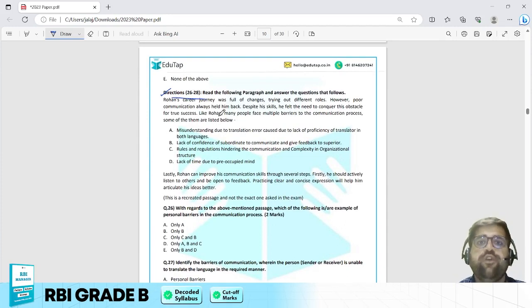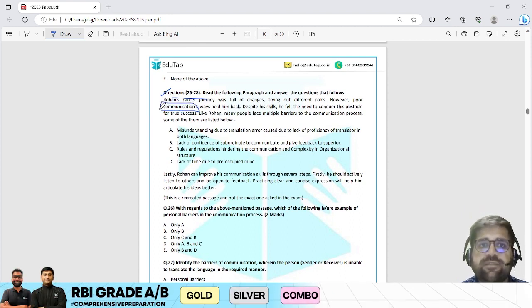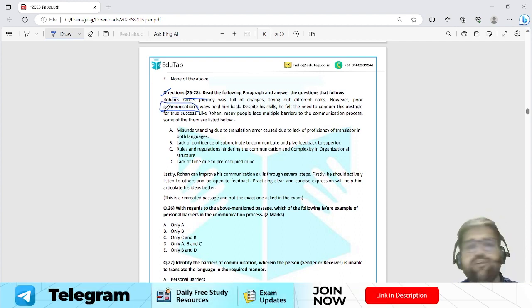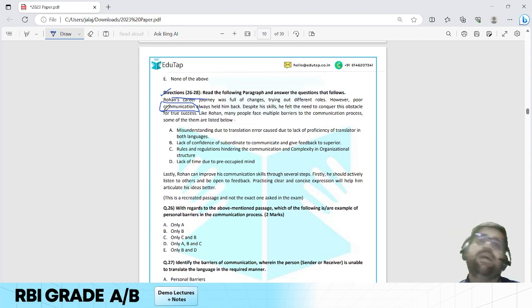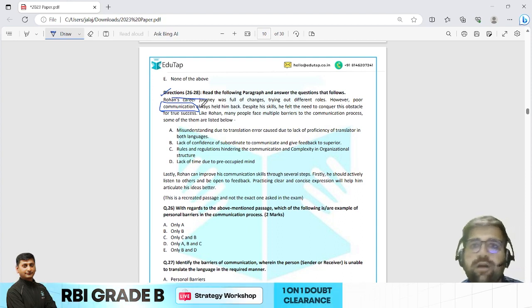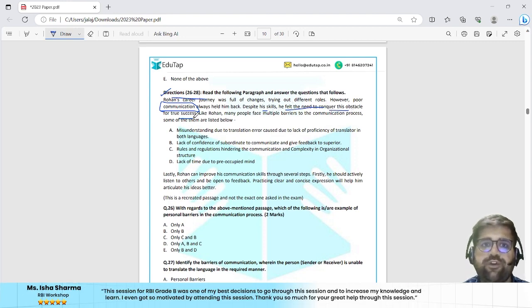Rohan's career journey was full of changes, trying out different roles. However, poor communication always held him back. Now, this is what I said the theme. That is, this particular paragraph is talking regarding communication. Because communication is a central theme of this particular passage. Despite his skills, he felt the need to conquer his obstacle for true success. Like Rohan, many people also face barriers of communication.